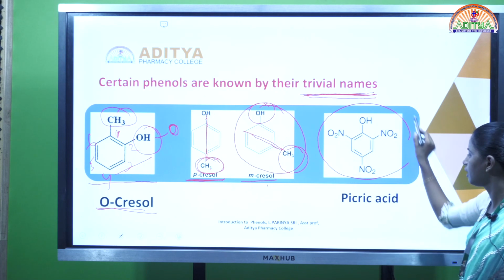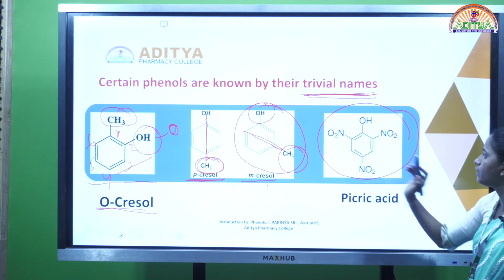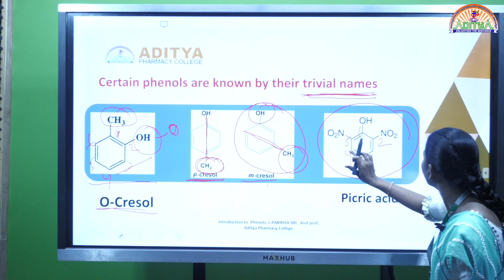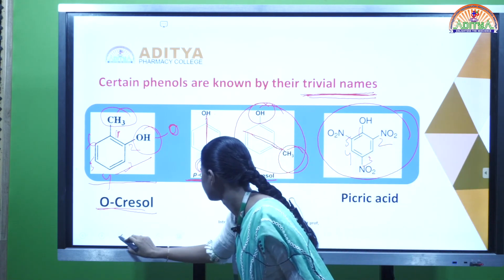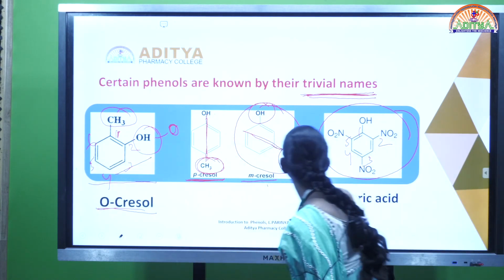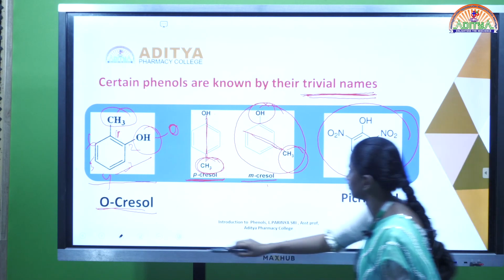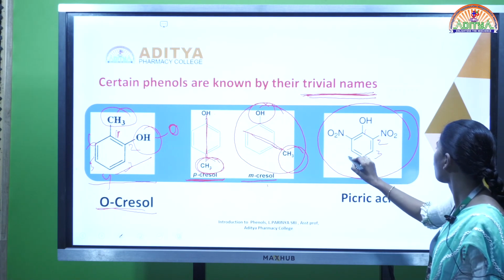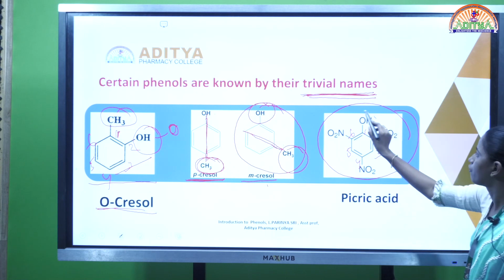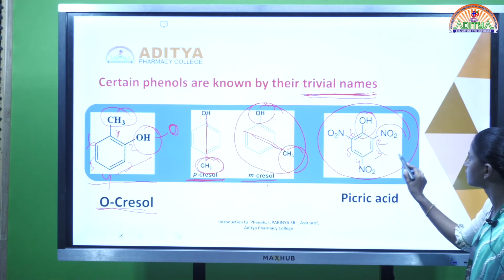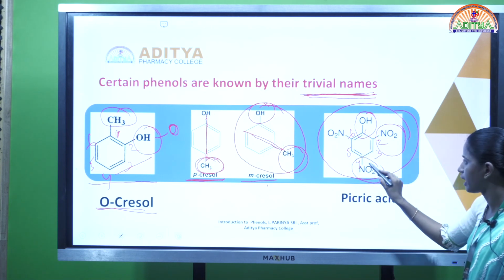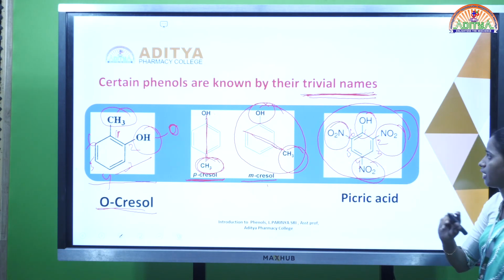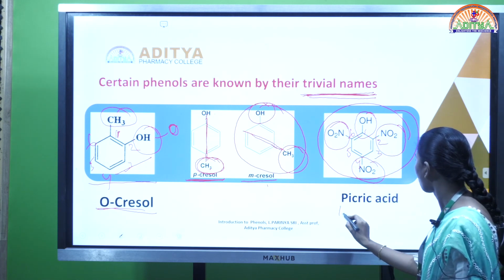Next one is the picric acid. In this one, 1, 2, 3, 4, 5 and 6, and here at the first position the hydroxy group is present, at the second position the nitro group is present, at the fourth position also a nitro group is present, and at the sixth position also a nitro group, NO2, is present, so the name is